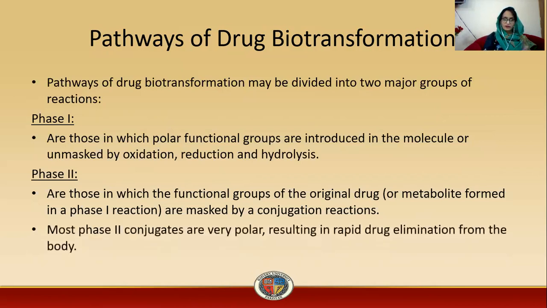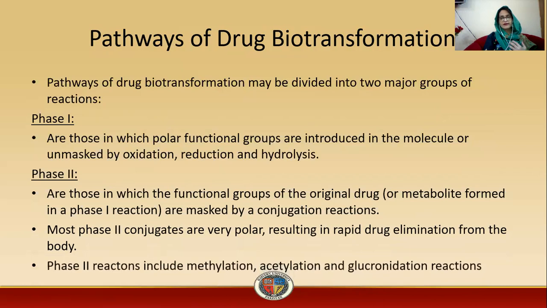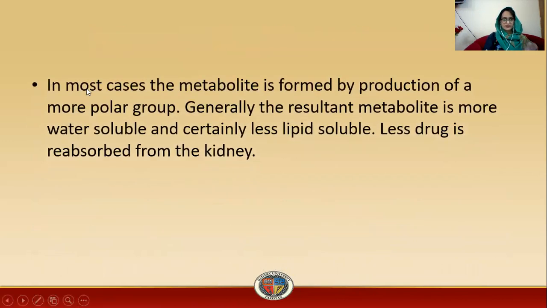Most phase 2 conjugates are very soluble and very polar, resulting in rapid drug elimination from the body. So as the drug gets polar, or solubilized, it is easier for the drug to get eliminated, or excreted, from the body. Phase 2 reactions include mainly methylation, acetylation, and glucuronidation reactions, and there are many other conjugation reactions which take place in phase 2. So this is about pathways.